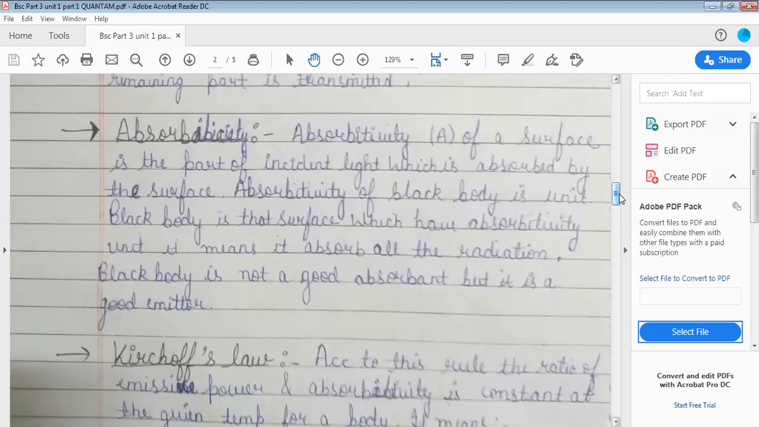Absorptivity. Absorptivity A of a surface is the part of incident light which is absorbed by the surface. Absorptivity of a black body is unity. The black body is that surface which has absorptivity unity, meaning absorptivity is equal to 1. It means it absorbs all the radiations. The black body is not a good absorbent, but it is a good emitter.